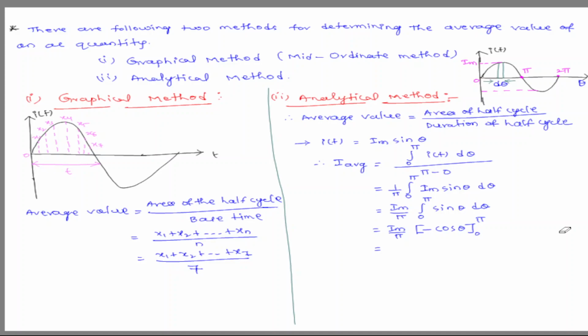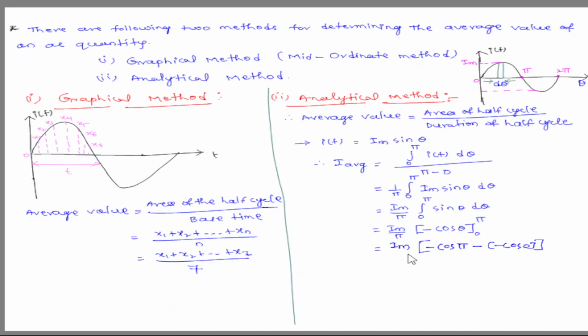So Im by π, minus cos π minus minus cos 0.